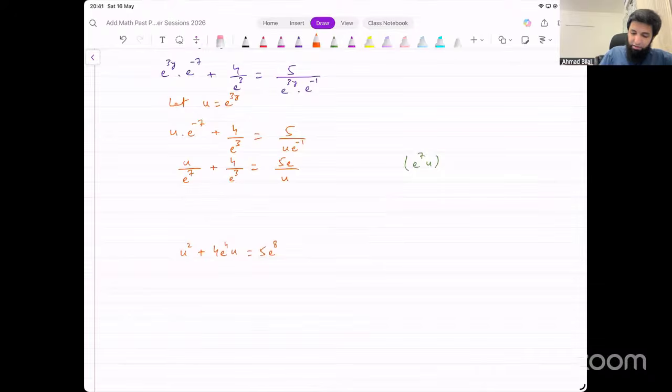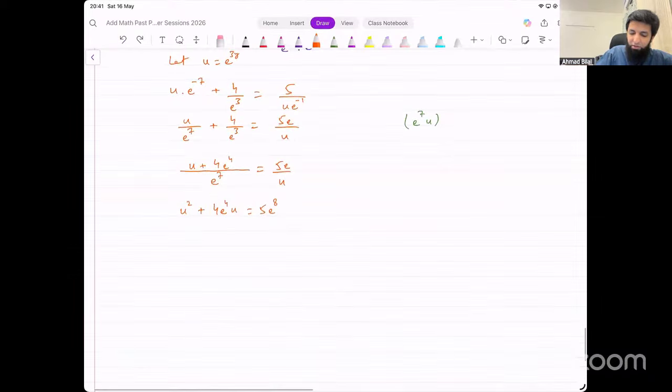It's just a shortcut instead of taking LCM on both sides. I'll just do that as well in case it confuses anyone. Take LCM on the left side, that will give you u plus 4e raised to power 4. And then you cross multiply. When you cross multiply, you get this thing directly. Okay. So that's what I was doing in one step.